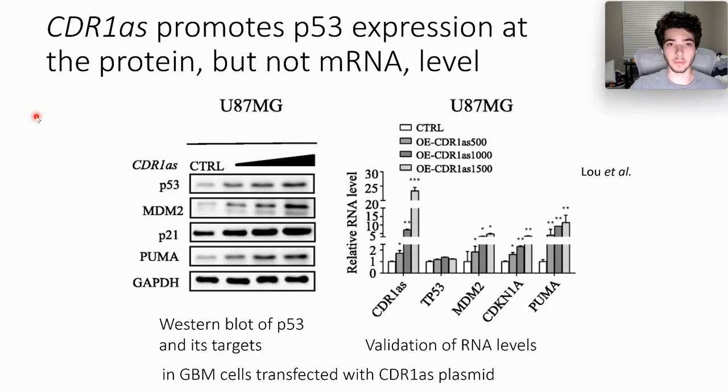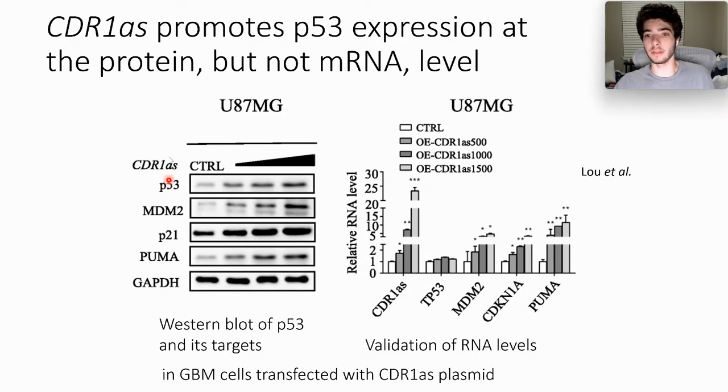CDR1AS actually promotes P53 expression at the protein and not at the mRNA level. So as we discussed previously, the gene for P53, TP53, is not affected by CDR1AS. However, the protein P53 is affected, and this graph shows this.